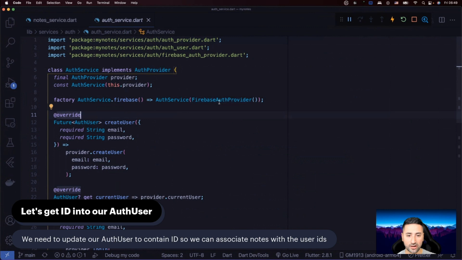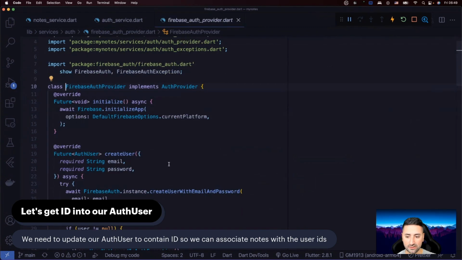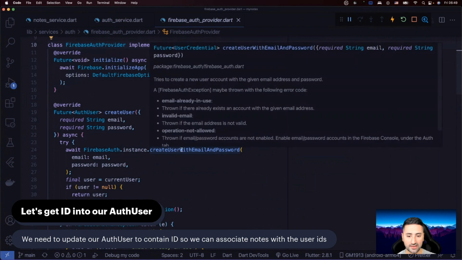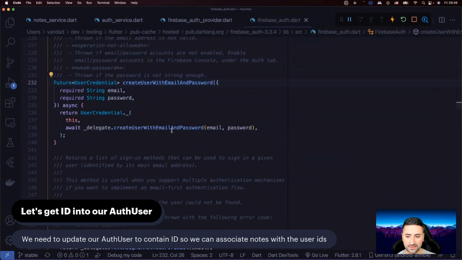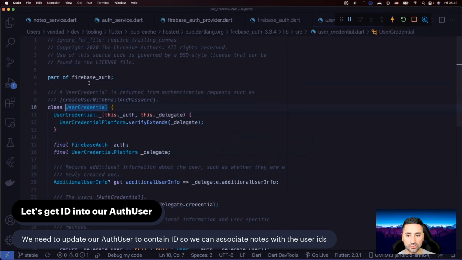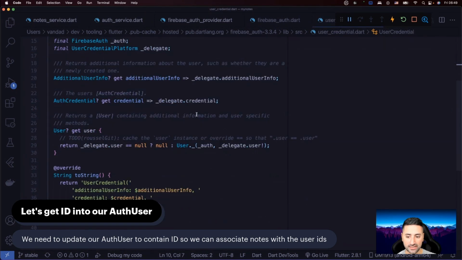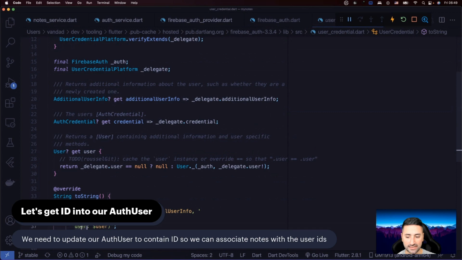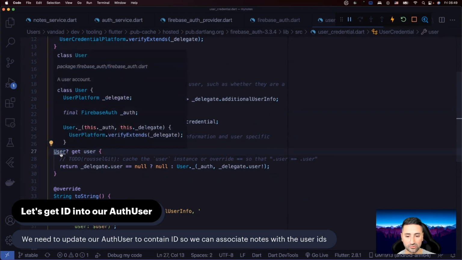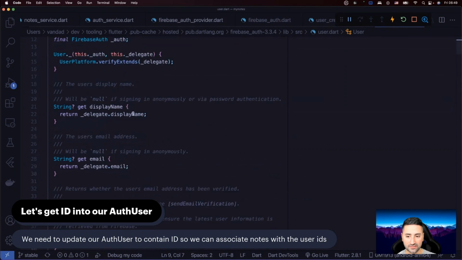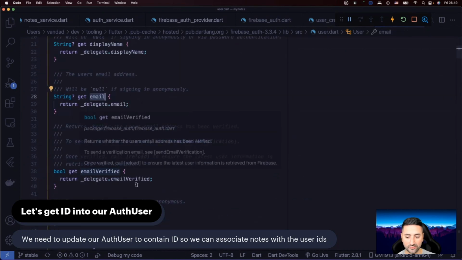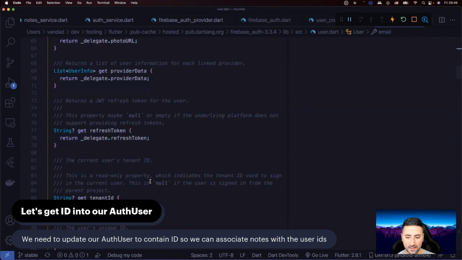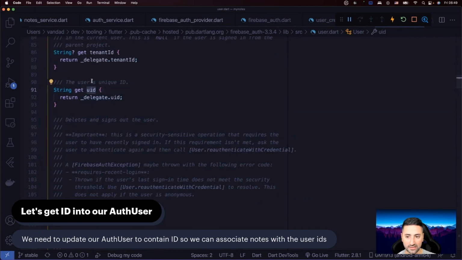And remember, we're using Firebase auth provider. So let's go in there, and you can see that when we say create user with email and password, for instance, then this function returns something called user credential to us. And user credential actually has quite a few properties. You can see it has a credential and it has a user inside it of type user. So if we go into that user, you can see it has different properties like display name, email verified, metadata, phone number, etc. But this user also has something called a user's unique ID, which we actually need in order to store notes into our notes collection.